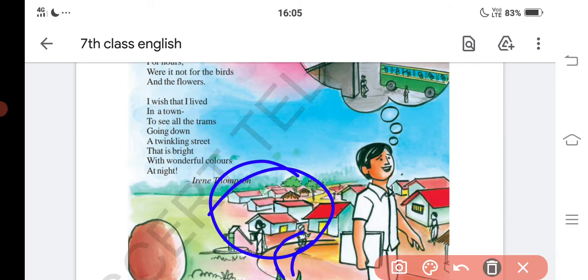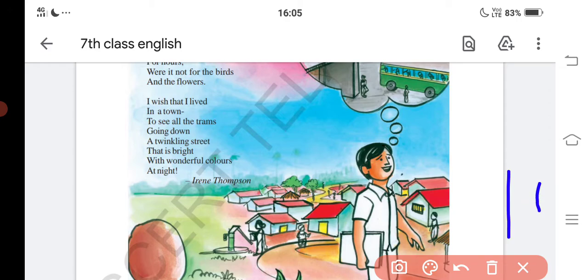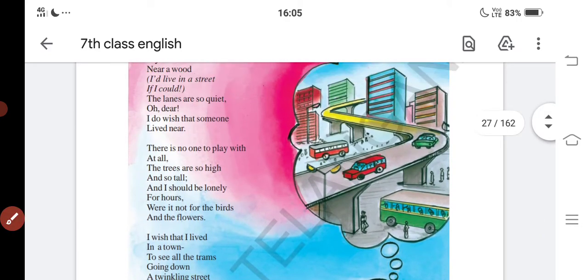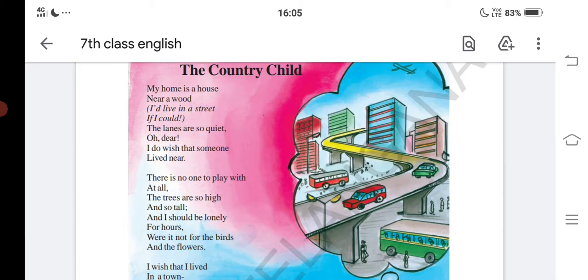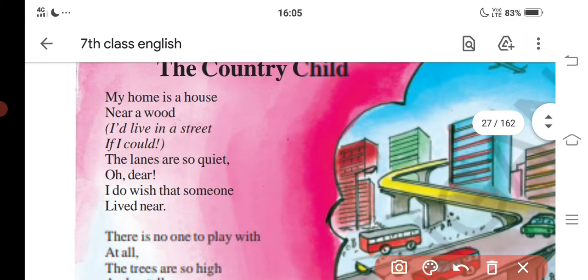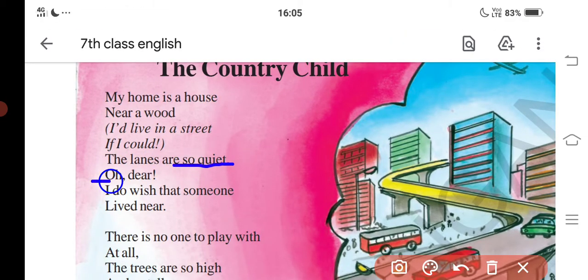Okay, he wishes to have a townside. See, okay, next, the lanes are so quiet. Oh dear, oh dear. I do wish that someone lived near. Means many people will not be living in the countryside.